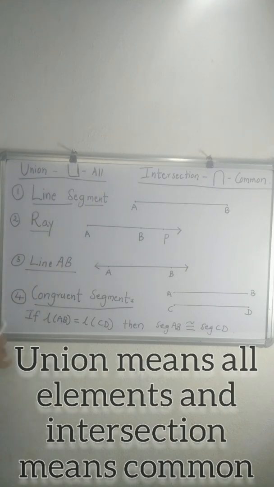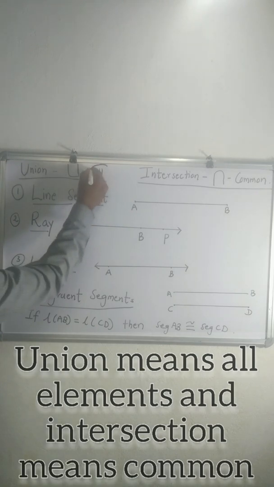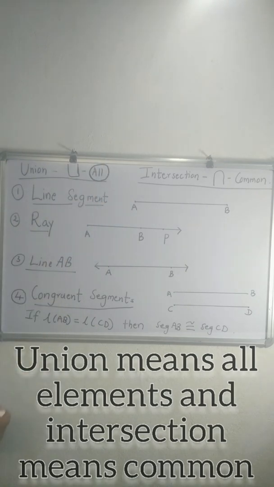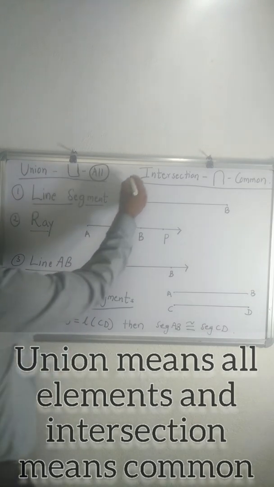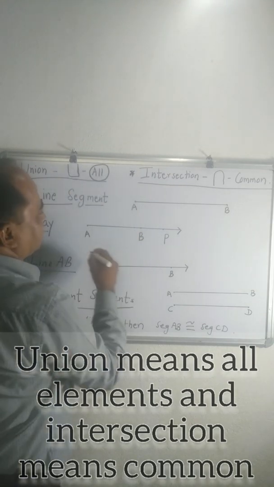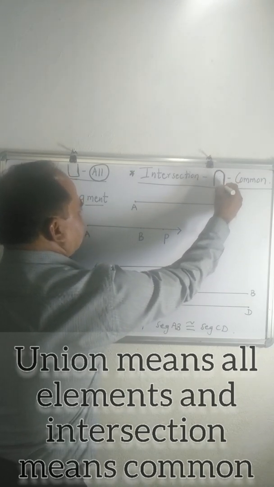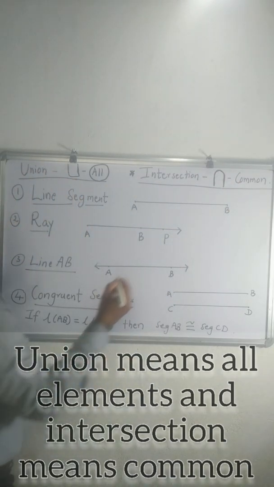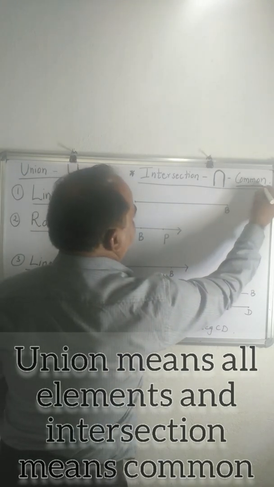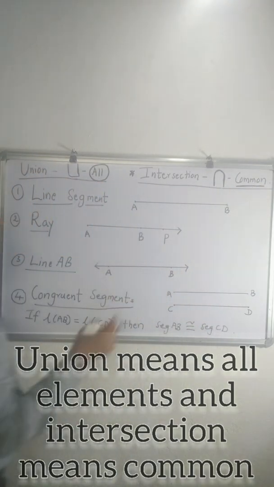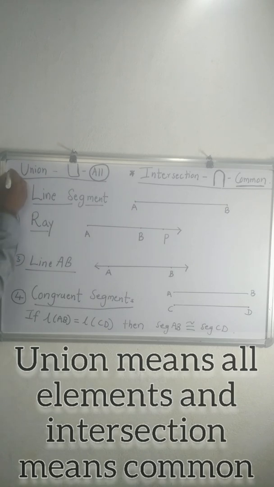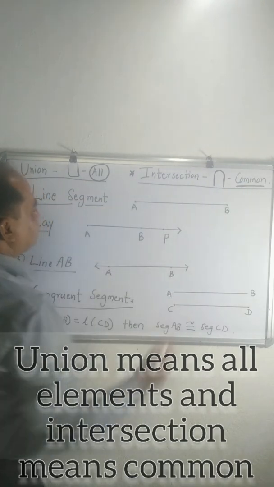Union means all. Union means all elements, all points, all numbers. Next is intersection. The symbol for intersection is this, and it means common elements, common points, common numbers, whatever common things, that is intersection. Union means all and intersection means common.